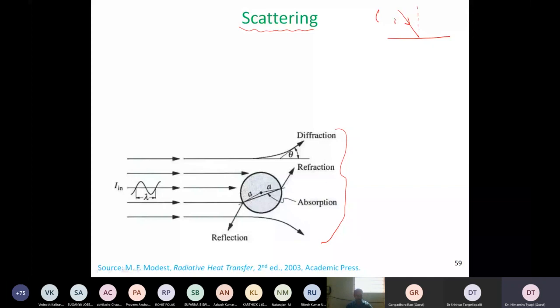We know from the first law of reflection that light will reflect from this reflective surface at angle theta r, so theta i is equal to theta r. This is the first law of reflection. And we also know about refraction, which is when light travels from one medium to another medium.